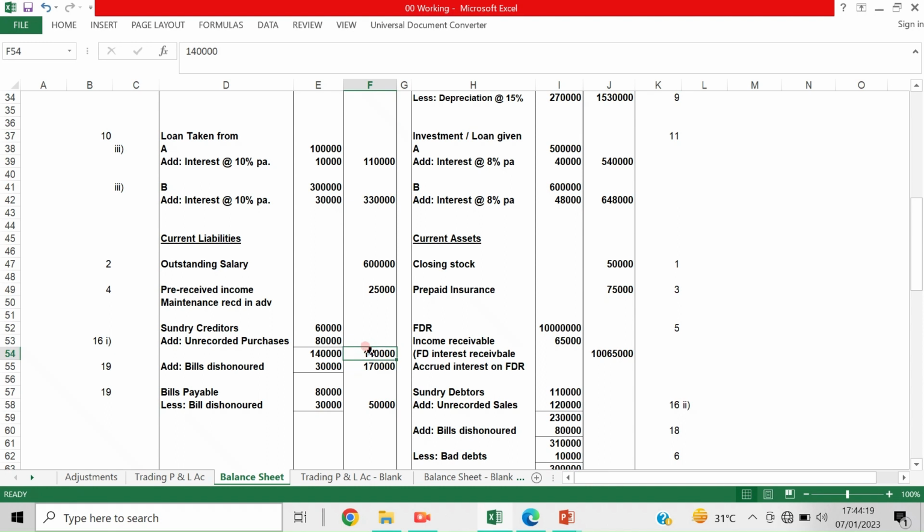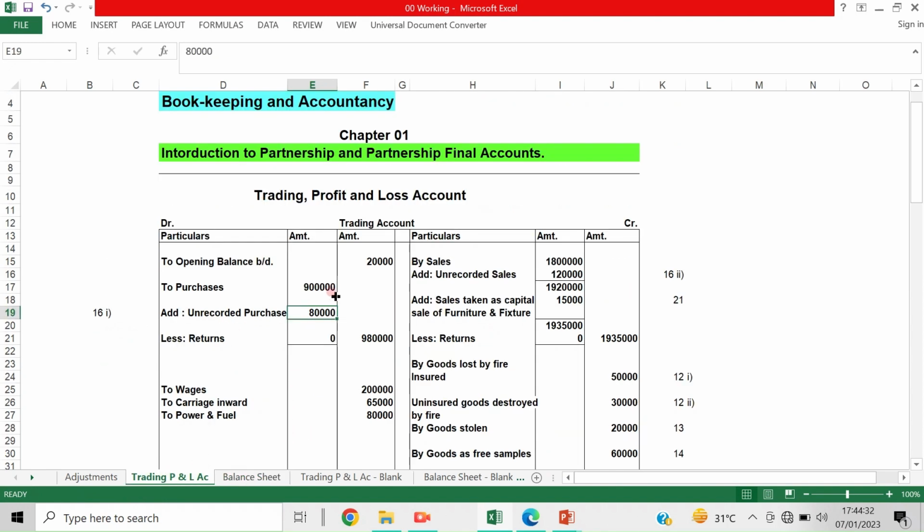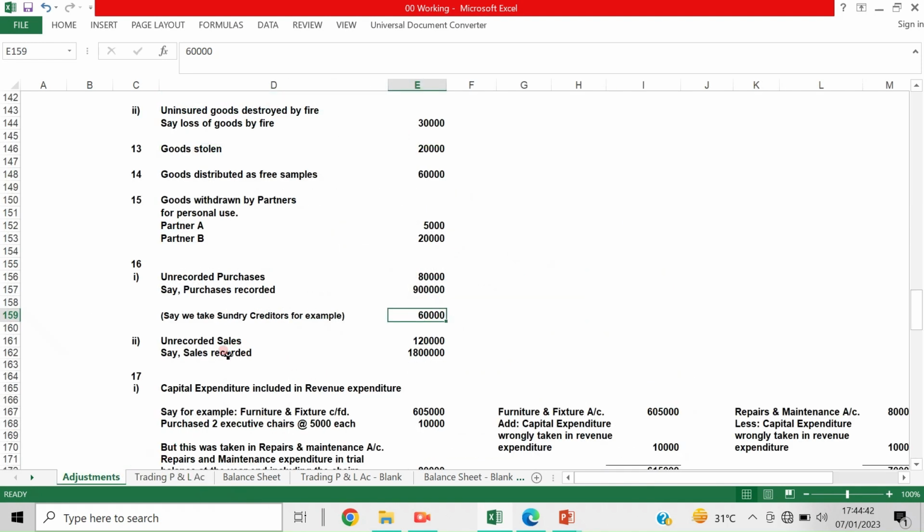Understood? Since there is one more adjustment, I have taken it here in the inner column only. Okay, like that it is. So now the other effect is 16.2. The 16.2 entry is here in the purchase. If you have debited, suppose it is an unrecorded sale, it should be credited. It will be on the credit side. So by sales adjustment entry, say sales recorded is 18 lakhs and unrecorded sales is 1,20,000.